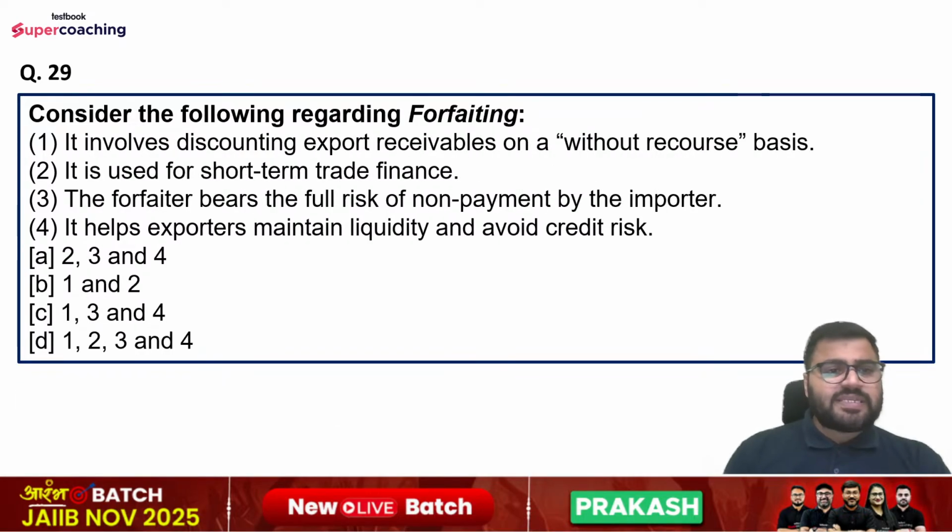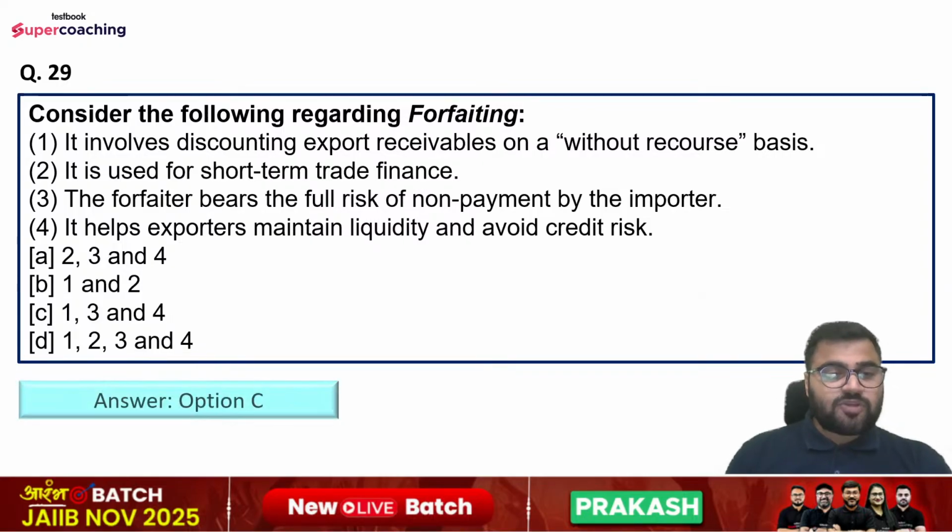Question number 29th, consider the following regarding forfeiting. So statements are, it involves discounting export receivables on a without recourse basis. It is used for short-term trade finance. The forfeiter bears the full risk of non-payment by the importer. It helps exporters maintain liquidity and avoid credit risk. So options are second, third, and fourth, first and second, first, third, and fourth, or first, second, third, and fourth. So right answer is option number C, that is first, third, and fourth only.